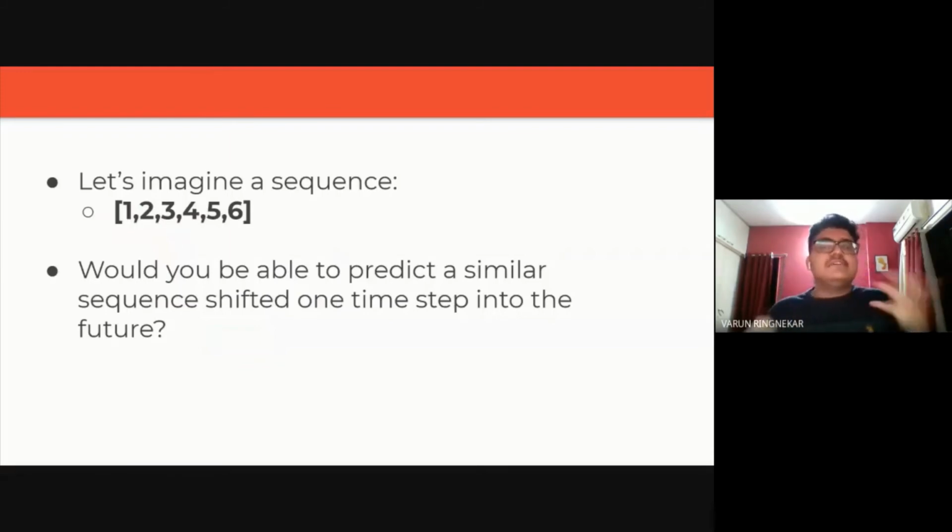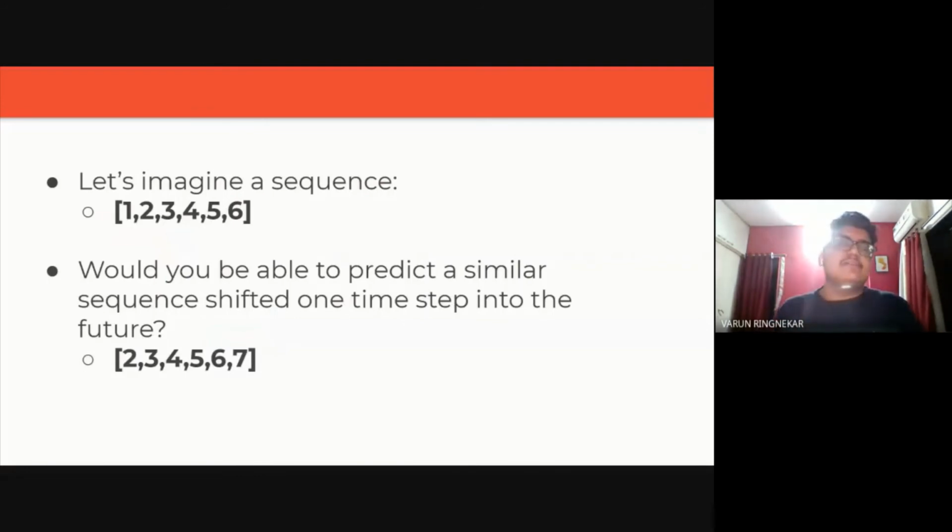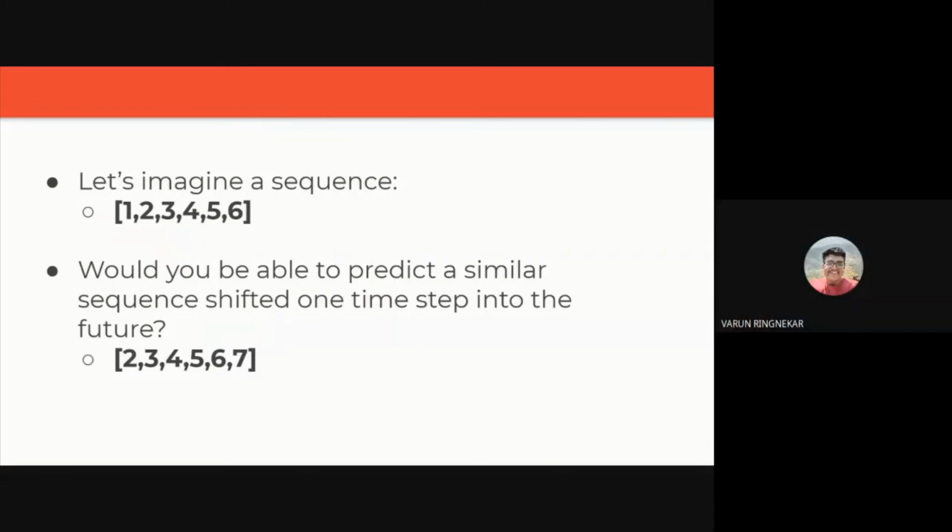And a sequence which would be a time step in the future would look something like this. That would just be one added to everything, and then the next step. That's what the next sequence would be like, one time step into the future. But don't get too confused by the word time step. It just means that it's a step, and time is just to give you a sense of progression in the forward direction.